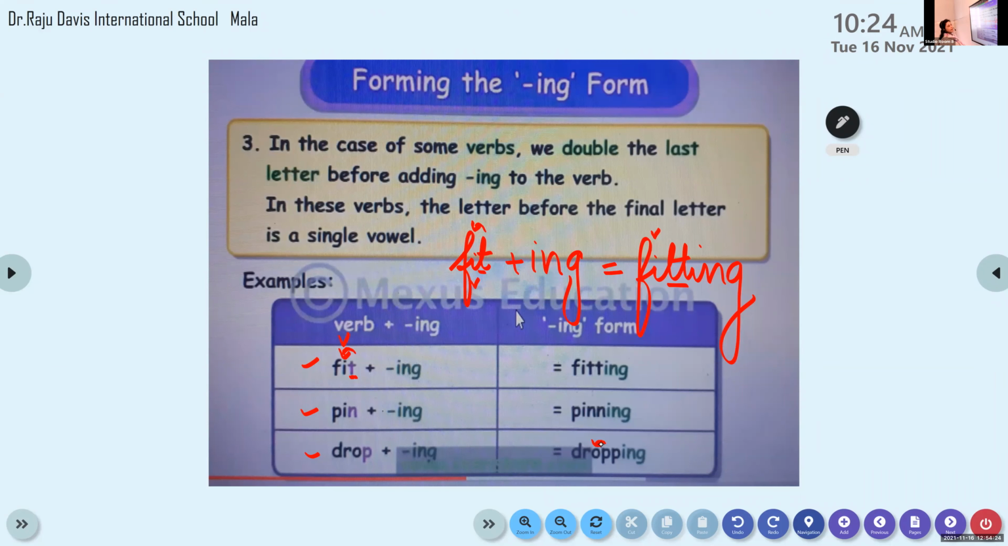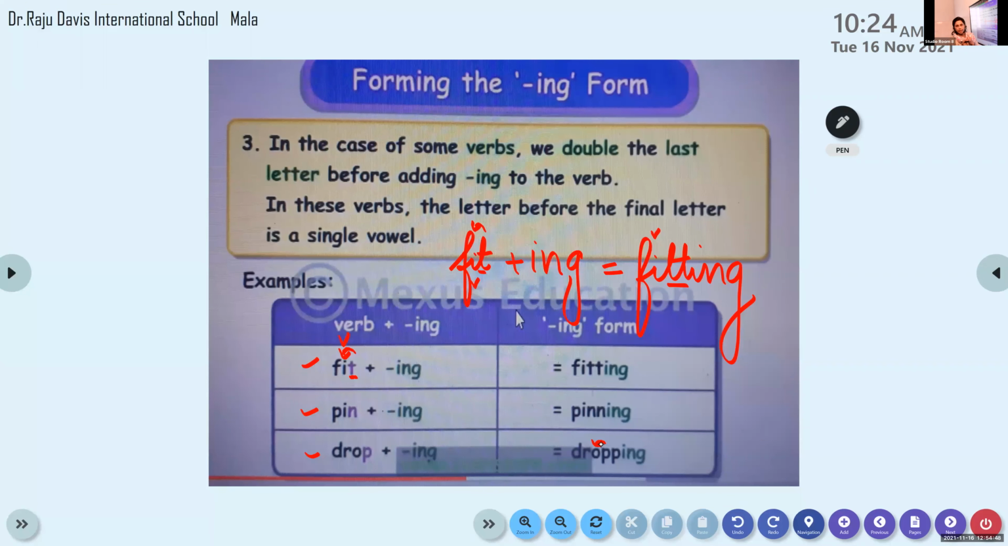D-R-O-P-P-I-N-G. The next session, when we meet, I will come up with different exercises of adding ing to it. Okay. So now let's learn the rules. Let us be familiar with the rules first. These are the 3 rules, children. First, just adding ing to it. There's not much change in the words.